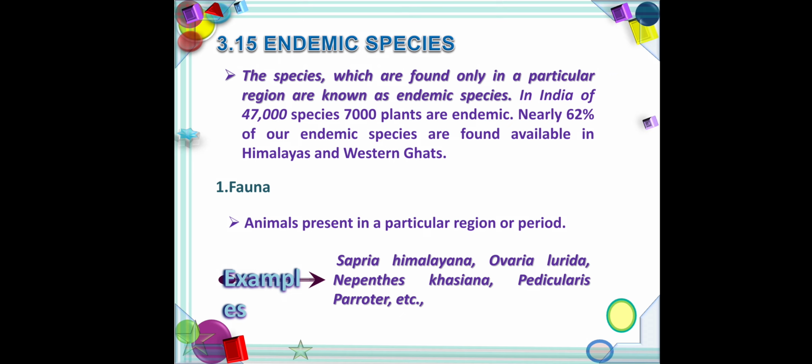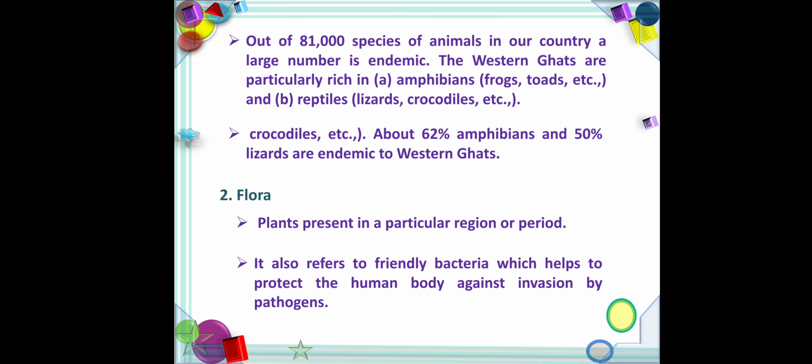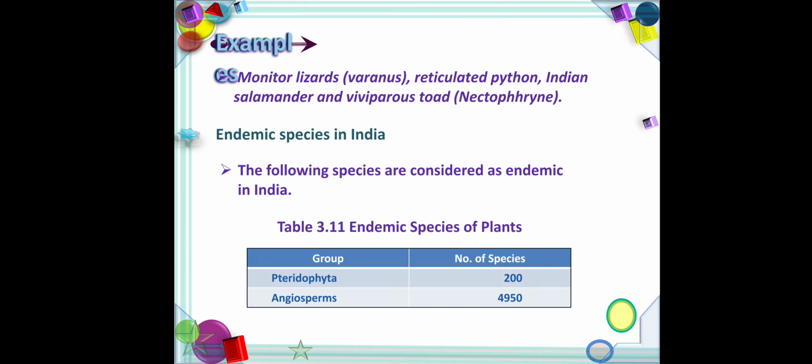Endemic species. Species which are found in a particular region are known as endemic species. Fauna and flora species: fauna means animals, flora means plants.